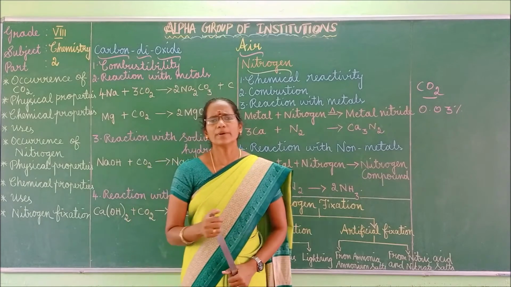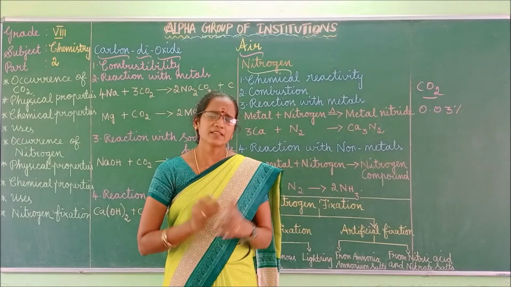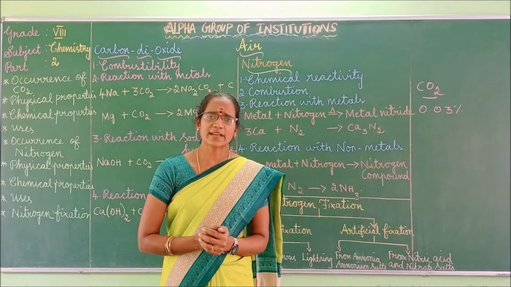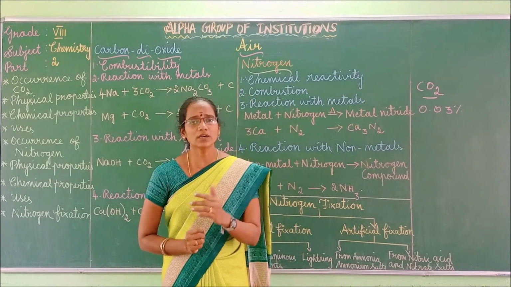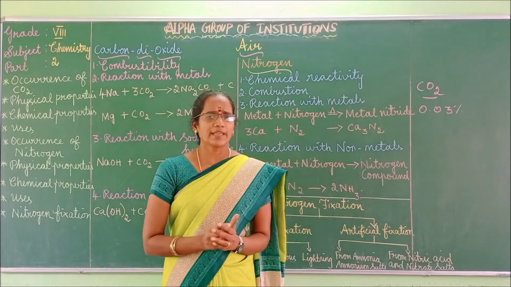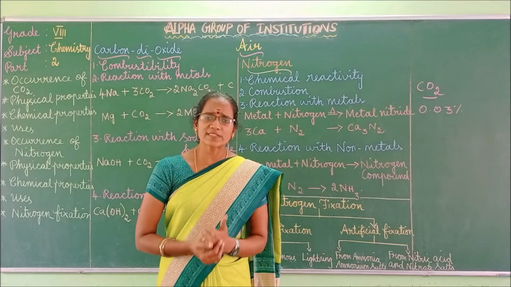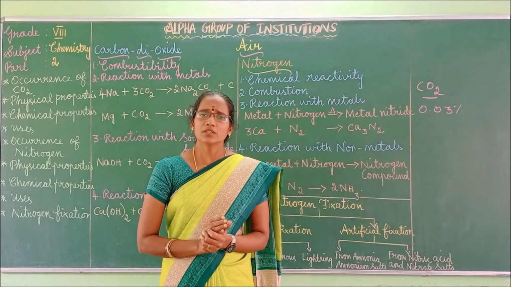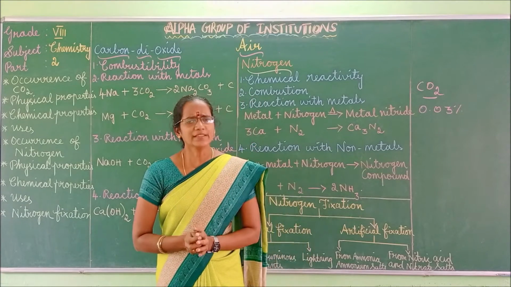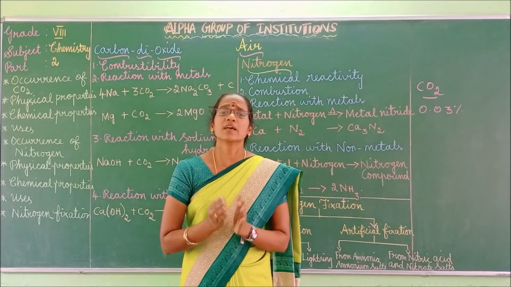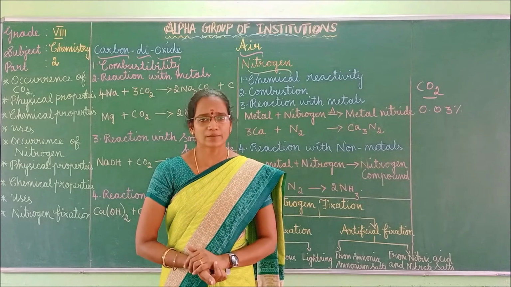Plants take in carbon dioxide present in the air and release oxygen into the atmosphere. But human beings and animals take oxygen from the atmosphere and release carbon dioxide during breathing. So in this way, plants and animals help each other and interchange the gases in the atmosphere.